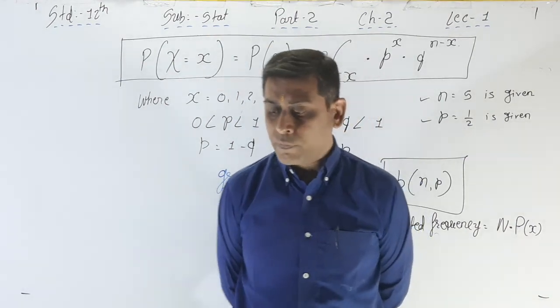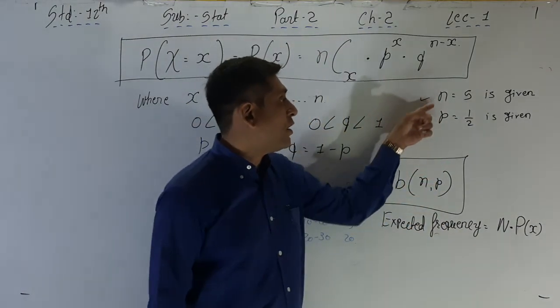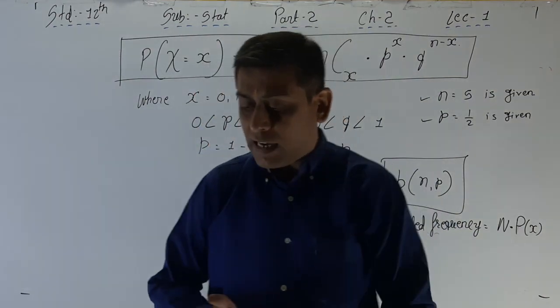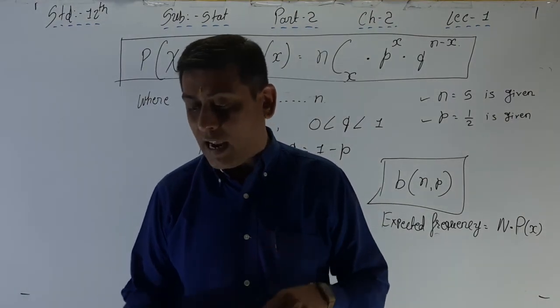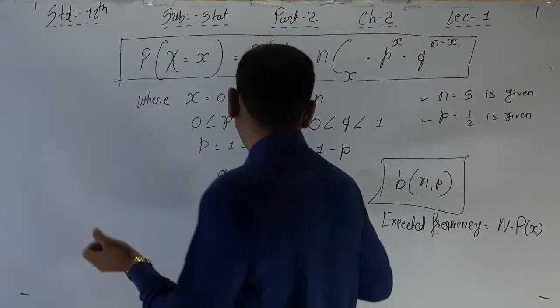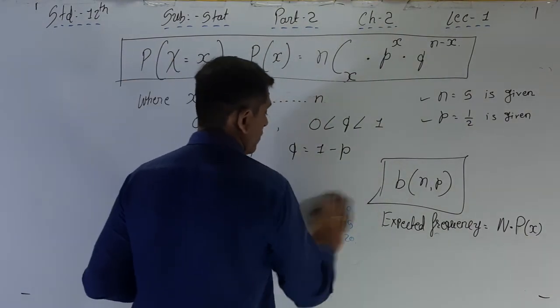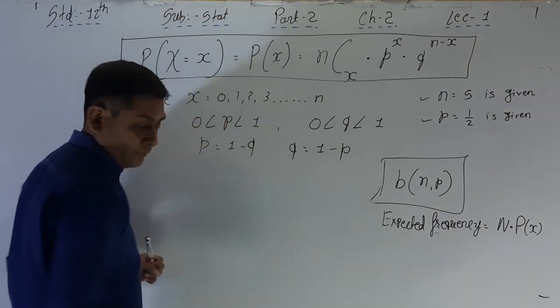It is very easy. Now the second property: its parameters. The parameters of the binomial distribution are n and p. The mean of the distribution is np. Here, mean means what? X bar.